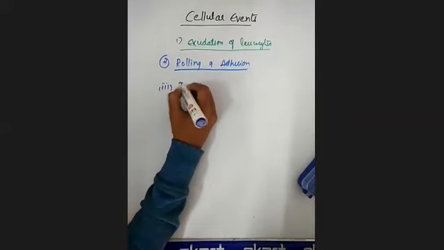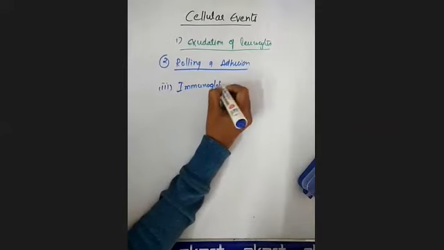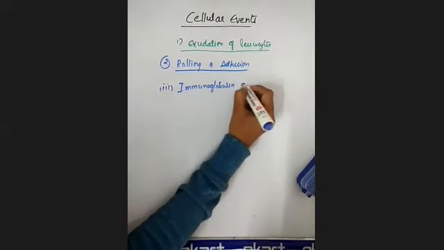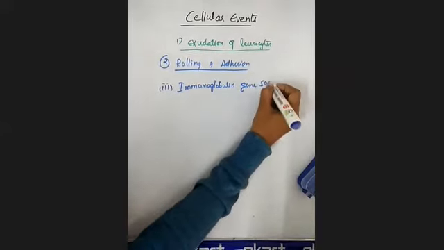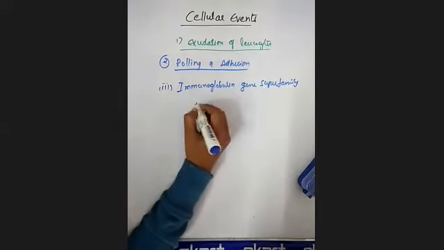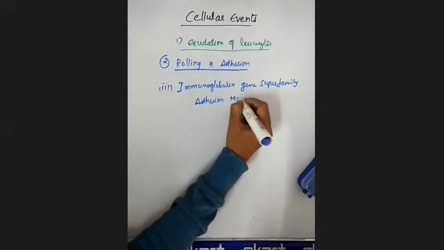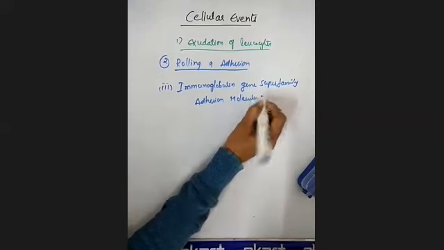Okay, third one is immunoglobulin gene superfamily adhesion molecules. Clear?